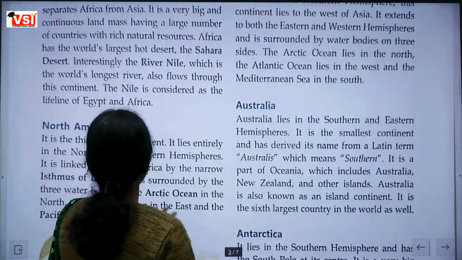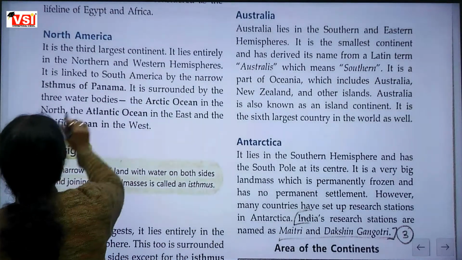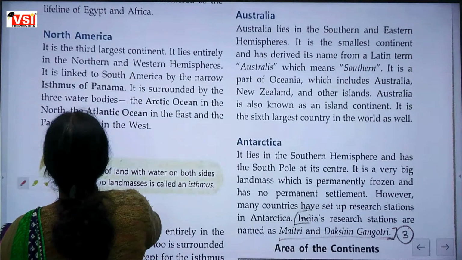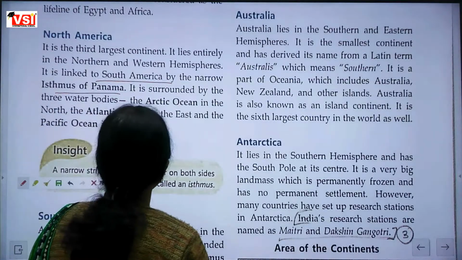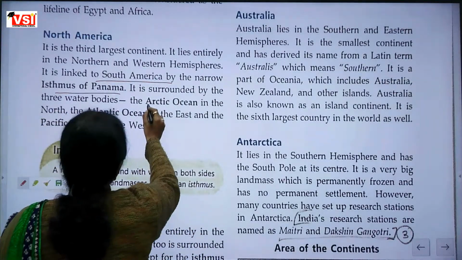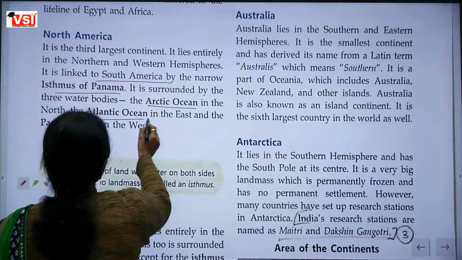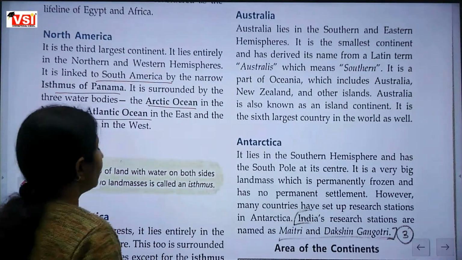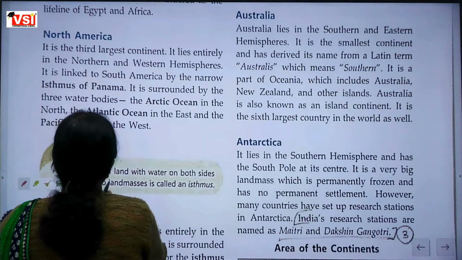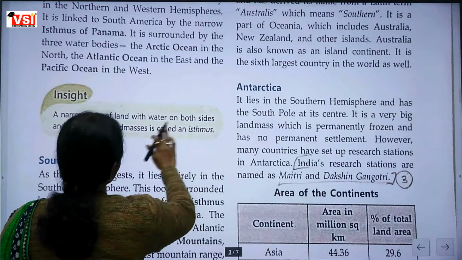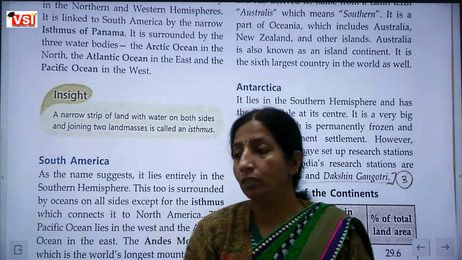Next continent is North America. It is linked to South America by the narrow Isthmus of Panama. It is surrounded by three water bodies: Arctic Ocean, Atlantic Ocean, and the Pacific Ocean. And what is the meaning of Isthmus of Panama? A narrow strip of land with water on both sides. लैंड की नैरो सी स्ट्रिप है जिसके दोनों तरफ पानी है, that is called the isthmus.